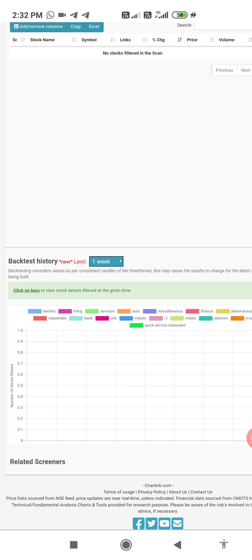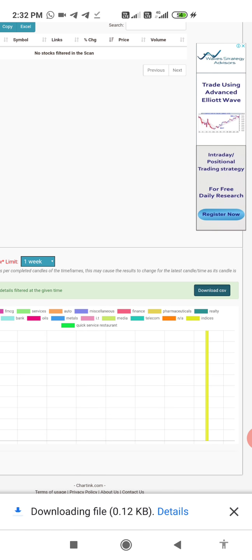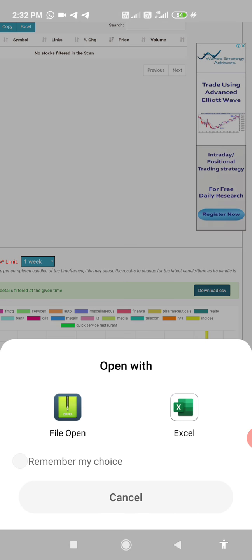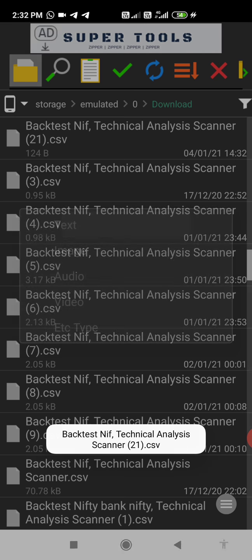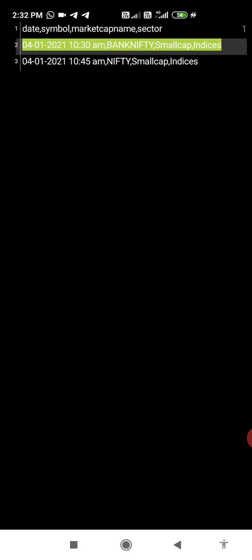In 1 week, we got two signals on the Nifty bearish side. I will download this file, and I will show you at what level and at what time it is showing the sell signal. As you are seeing, at 10:45 Nifty is giving the sell signal, and at 10:30 Bank Nifty. We will see in the chart how it is working or not.